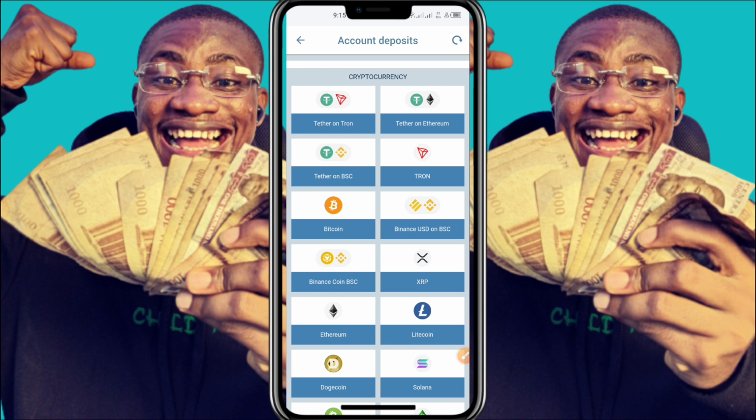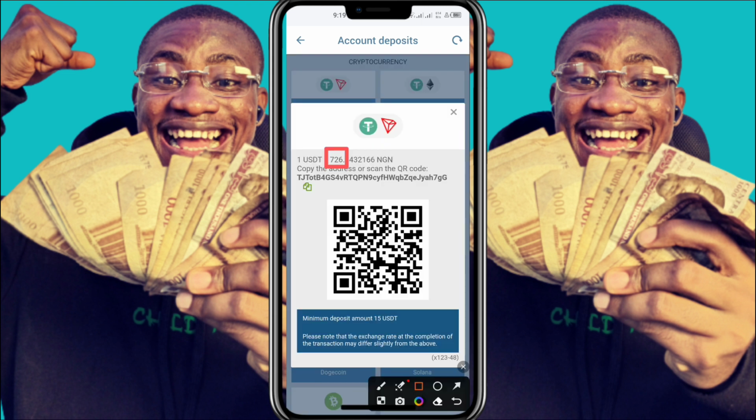So let's go, guys. Now before heading over to the third platform, we are going to do a simple calculation in order to know how many USDT this person is going to be sending to us using the third platform. Now remember the rate is 726 naira per 1 USDT, and we bought astropay voucher for 70,000 naira.